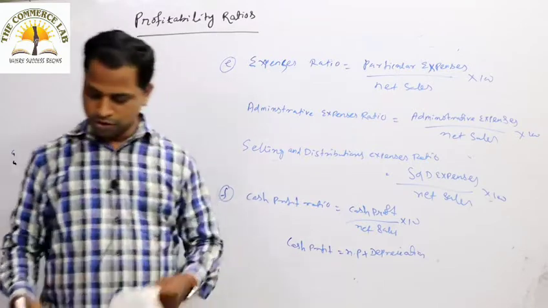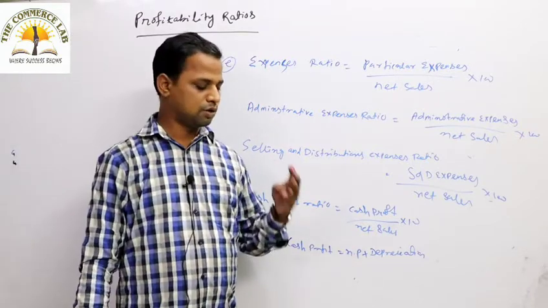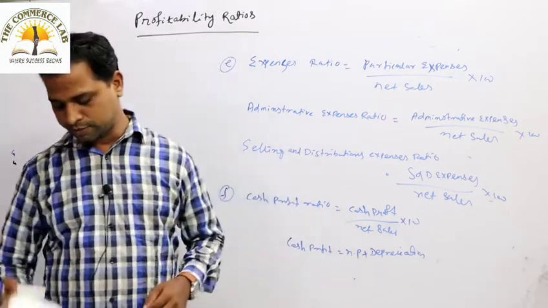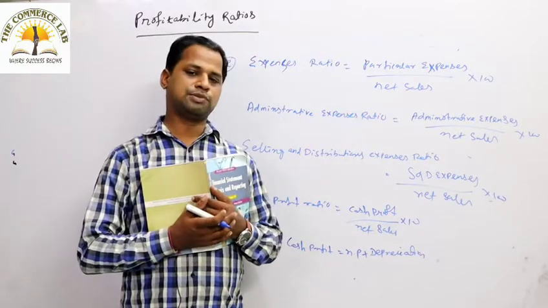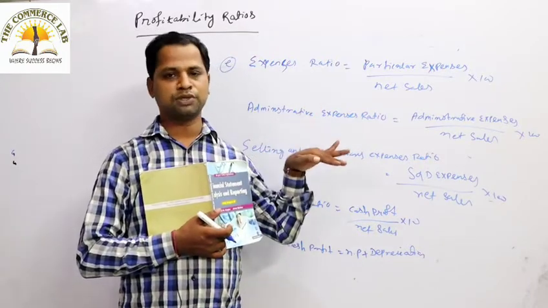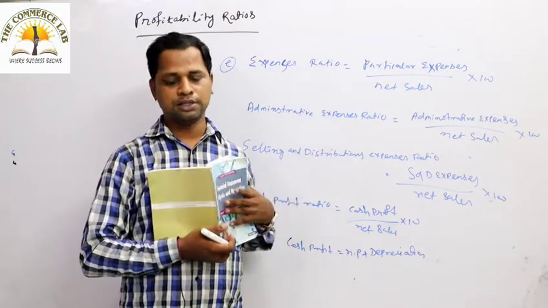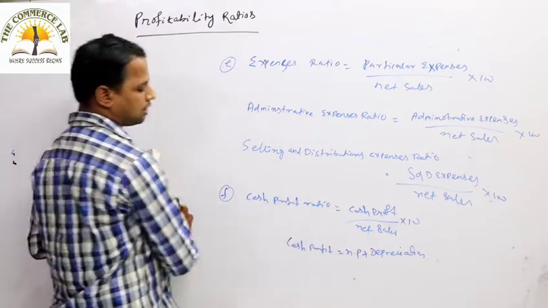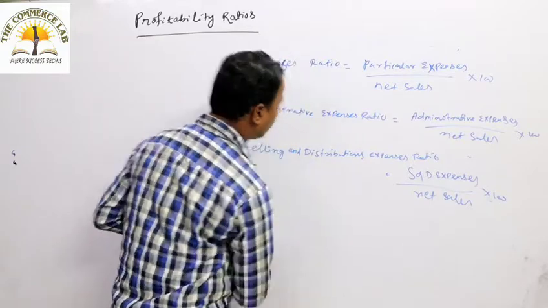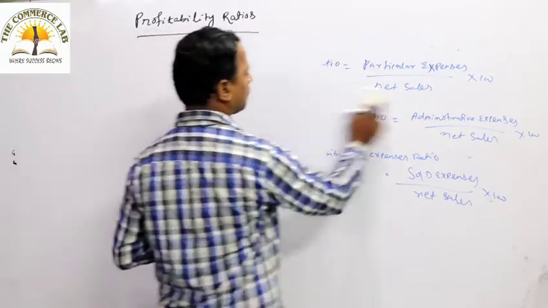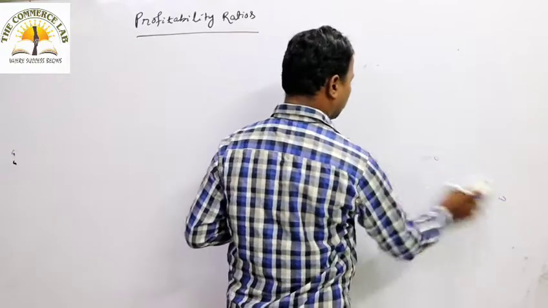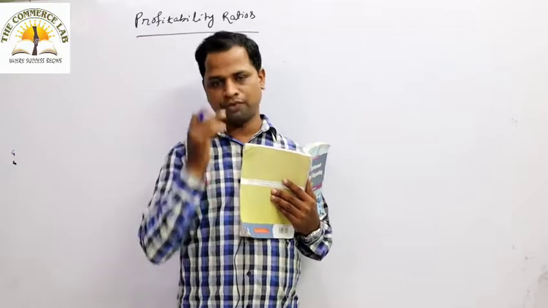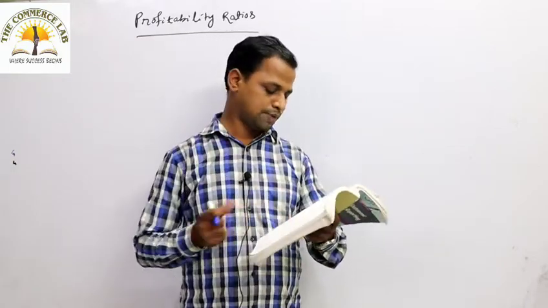Net profit plus depreciation is known as cash profit. Okay, so today we already discussed the gross profit ratio, net profit ratio, operating profit ratio, and various expenses ratios. While calculating the various expense ratios, we have to put the particular expense in the numerator, divided by net sales into 100, and cash profit ratio can be calculated as cash profit by net sales into 100. Cash profit is the summation of net profit and depreciation. The most important things in this profitability ratio are the operating ratio and operating profit ratio, as well as the gross profit ratio.